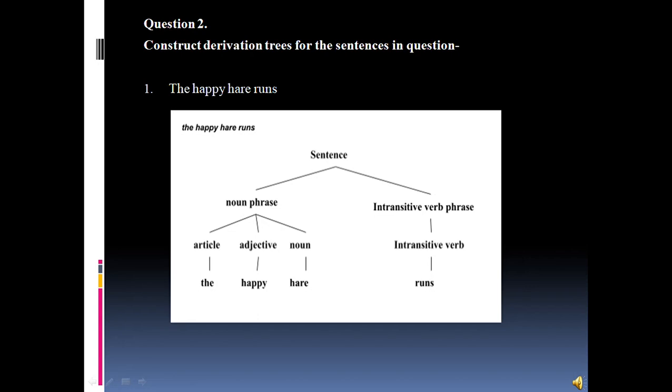Our tree must include 2 subparts, that are noun phrase and intransitive verb phrase. According to the production rules, if a sentence includes both of these subparts, then the sentence is a valid sentence. So we already know the sentence is a valid sentence, as we have seen in the first question. The is the article, happy is the adjective, and hare is the noun. Intransitive verb here is runs. The derivation tree is already present on the screen.